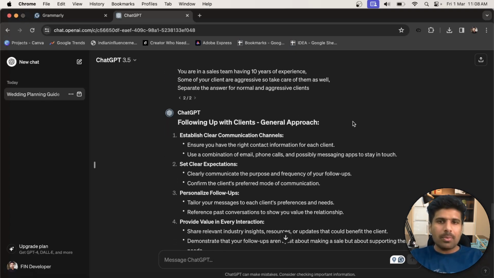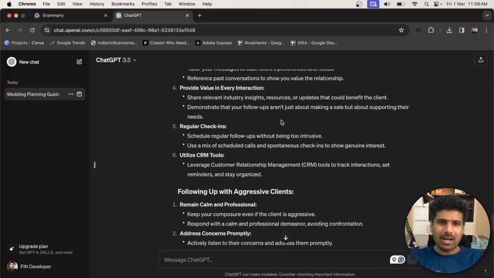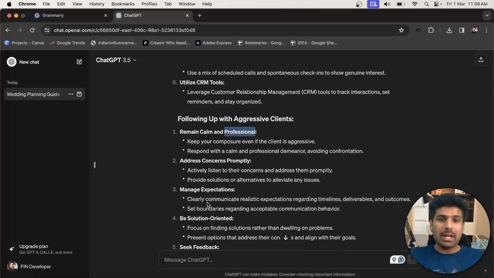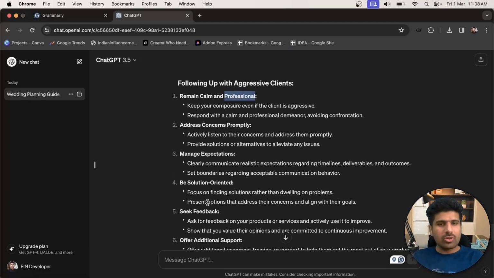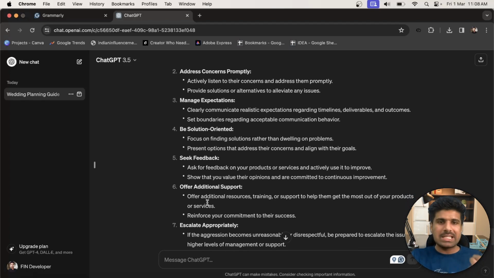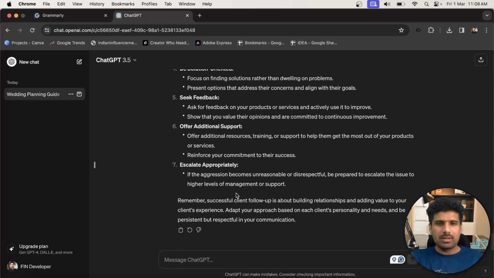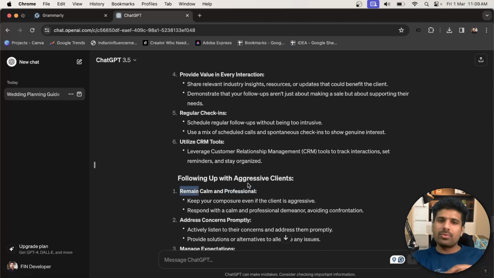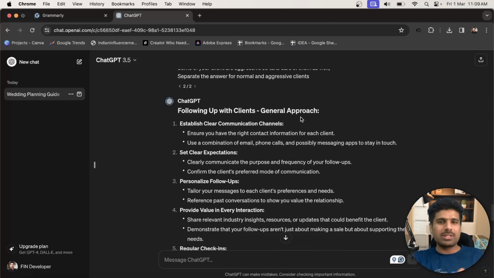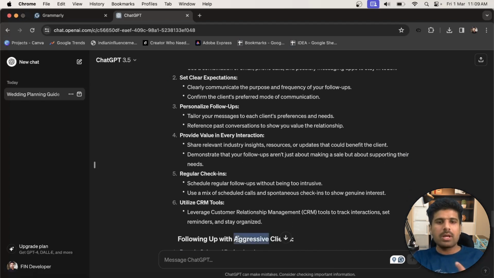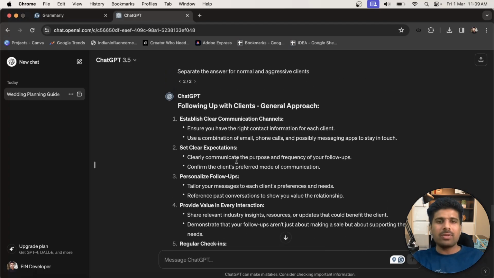So this is a general approach, as you can see, and this is a follow-up with aggressive clients. How can you follow up? So remain calm with them, be professional, address their concerns, manage expectations, be solution oriented, don't be forceful, seek feedback, offer additional support as well, and many more things. So this is the separation of both clients. So you can follow the general approach for clients who are not aggressive, and you can always follow those steps for clients who are aggressive. And in that way you separate it.